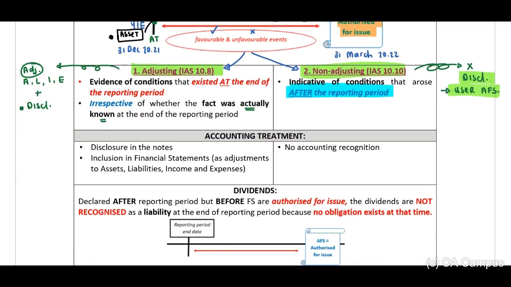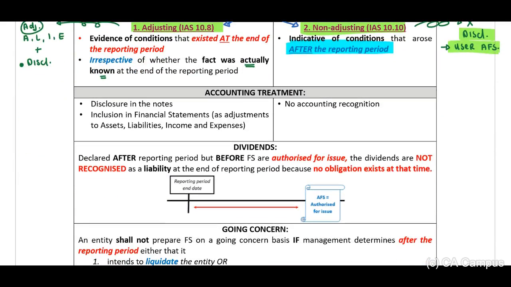Right, now, I have discussed the accounting treatment. Adjusting events, you will have to disclose in the notes and include in the financial statements. Non-adjusting events, no accounting recognition, therefore no journal, but you need to include a note to explain what's happening.